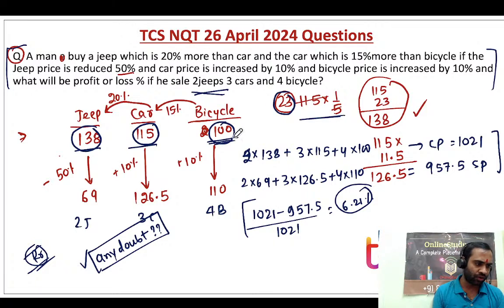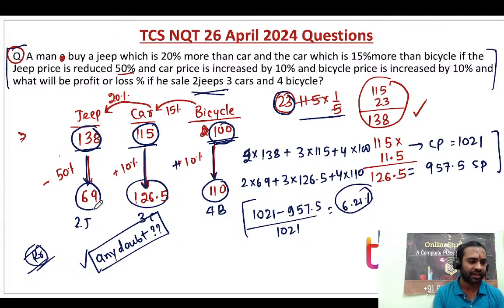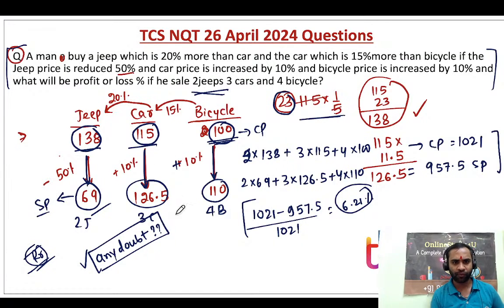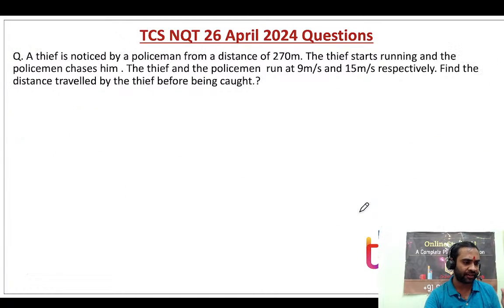Then they are telling the bicycle price is increased by 10%, 110. The car price is increased by 10%, 126.5, and the jeep price is reduced by 50%. It is nothing but 69. Okay, done. So this is your cost price for one cycle, one car, one bicycle. This is your selling price for one jeep, one car, and one bicycle. I calculated the cost price, I calculated the selling price, and then we are able to calculate this value.